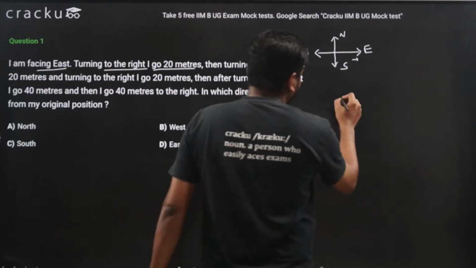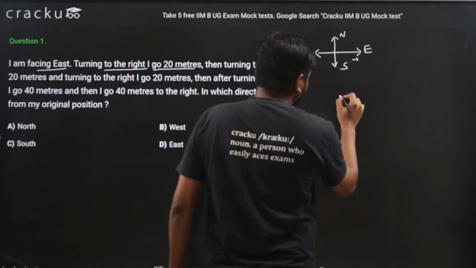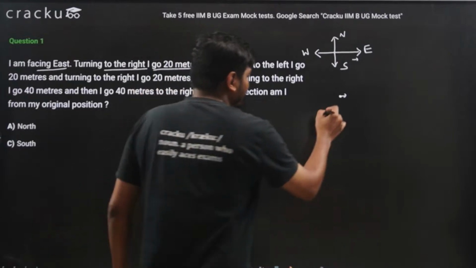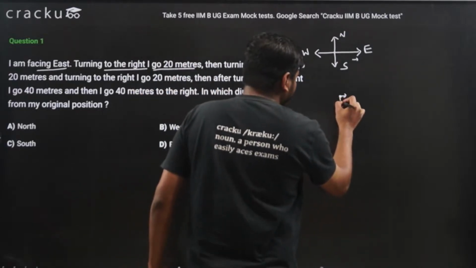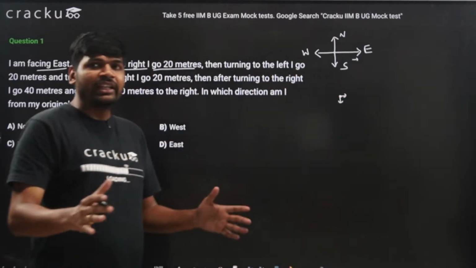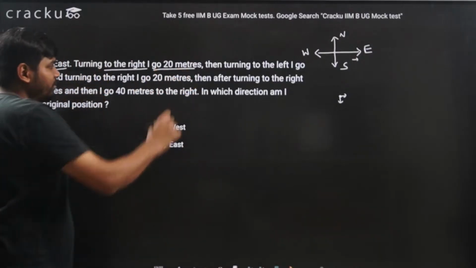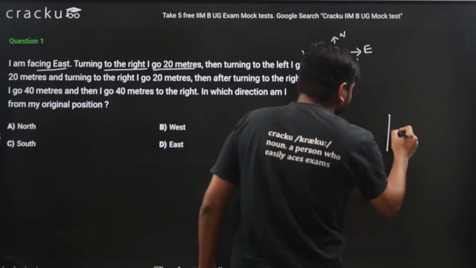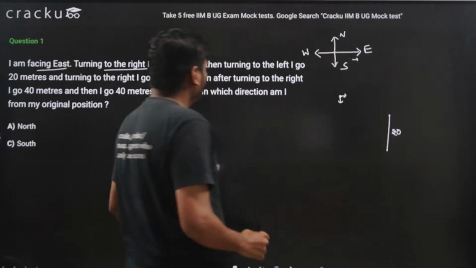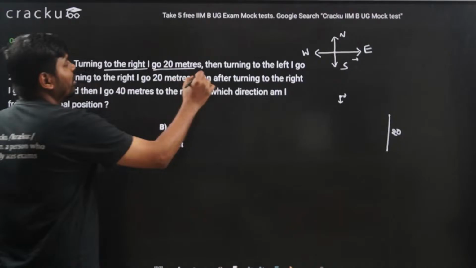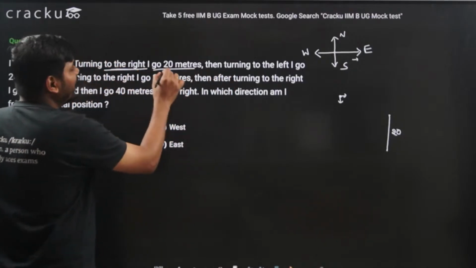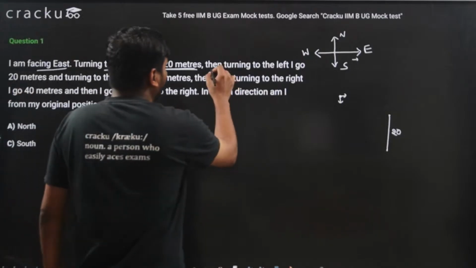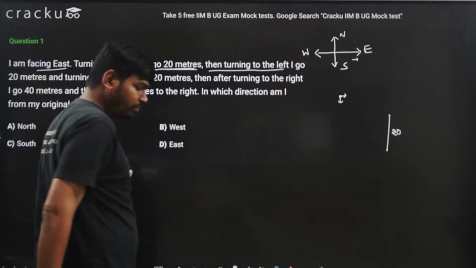So I am standing here, I am facing east direction, but I take a right. Right means this direction, and I moved a distance of 20 meters. I will draw a line like this. This is 20 meters. After going 20 meters, I turn to the left.